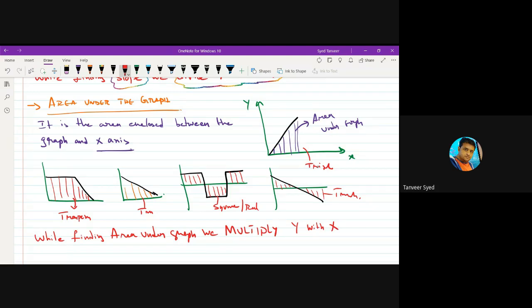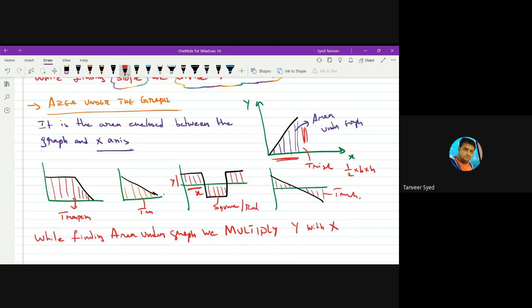Because area of a triangle, what is the formula? Half into base into height. This is the base, this is the height. So you are multiplying x with y, basically. If you take area of a square, side into side, this is x, this is y. You are doing x into y.